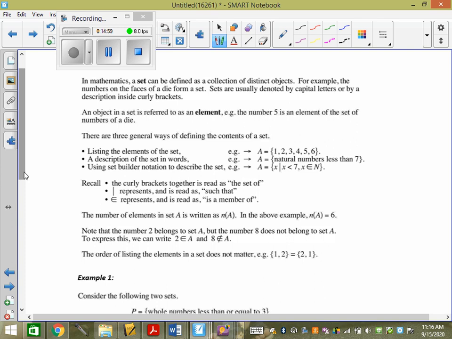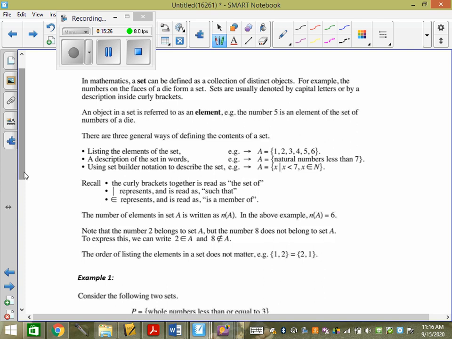So an example here, it says there are general ways of defining the contents of a set. So we're going to look at six-sided dice, and we're going to define the elements in it. So we would say, let A represent the elements in a six-sided die. Okay?